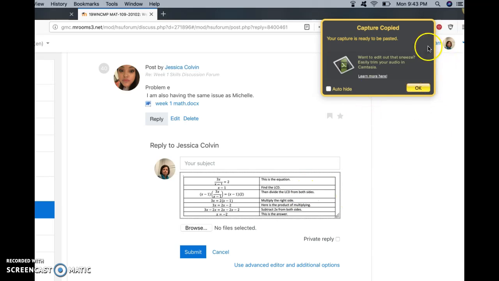If you can't figure out snipping tool, use Jing. It may be slightly easier. And I will add the link of the video that I've just made to this. So hopefully it will help you.